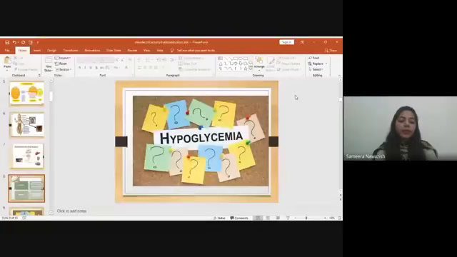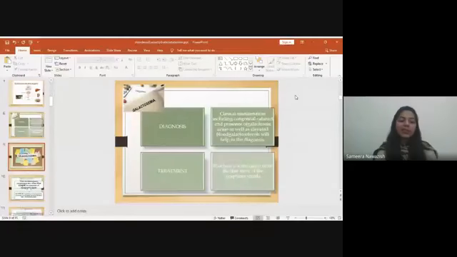There are a number of symptoms associated with this problem. Number one is headache, anxiety, confusion, sweating, and slurred speech, which in advanced stages is very common, seizures, coma, and if not corrected, death is also possible. When the blood glucose concentration falls to less than 45 mg per deciliter, then the symptoms of hypoglycemia also appear.